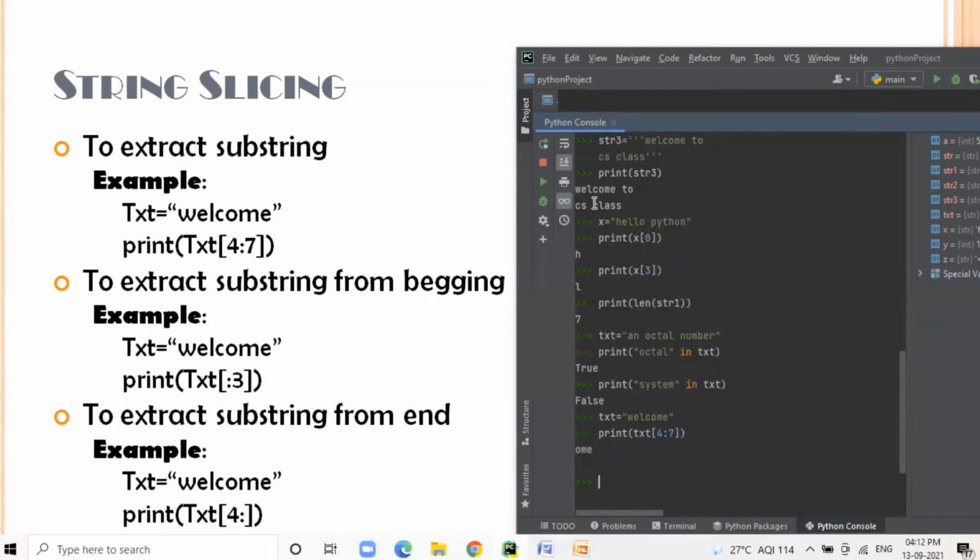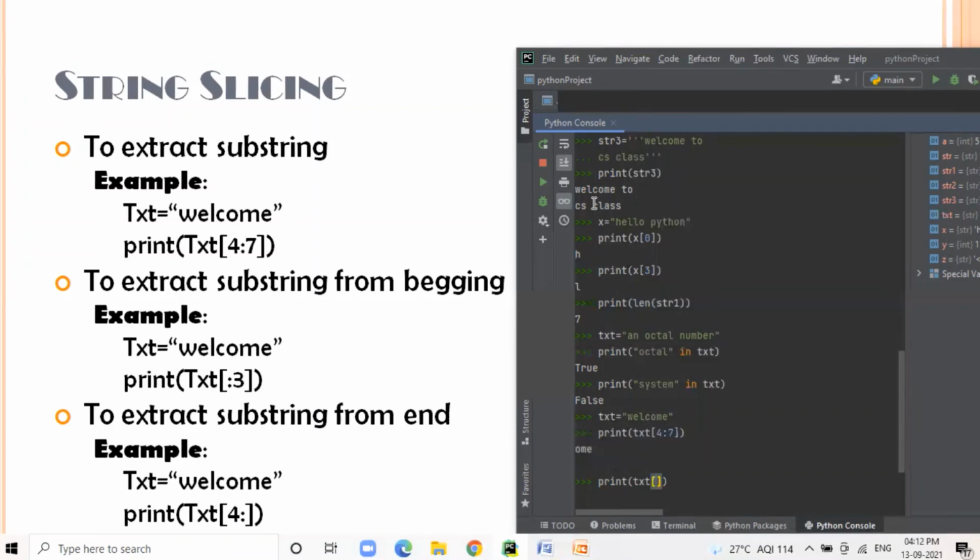The second way of extracting a substring using slicing is to extract the substring from the beginning. Here, there is no need to use the beginning index of the string.